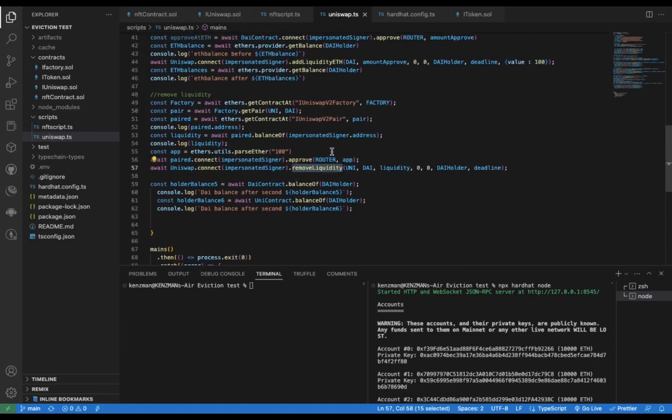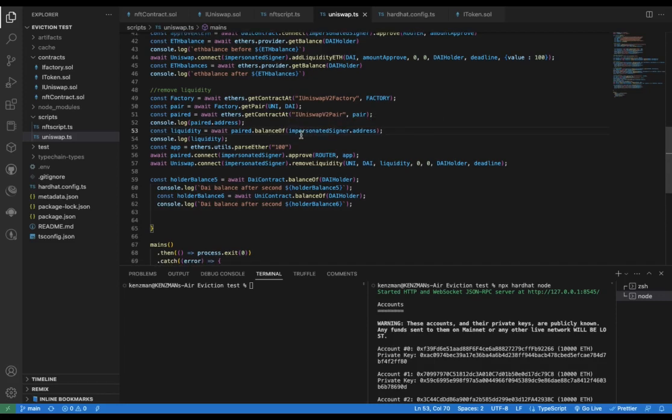But this remove liquidity is a bit tricky because I needed to get the pair, and I only got the pair by importing and interacting with the factory contract of Uniswap, and then calling getPair on it. Then I got the pair address because I used UNI and DAI.